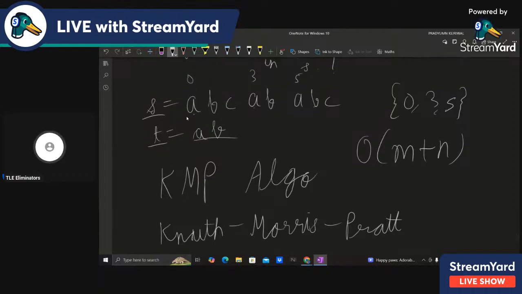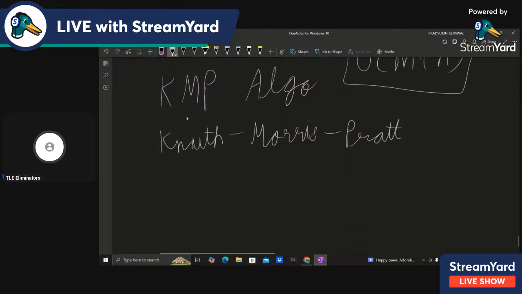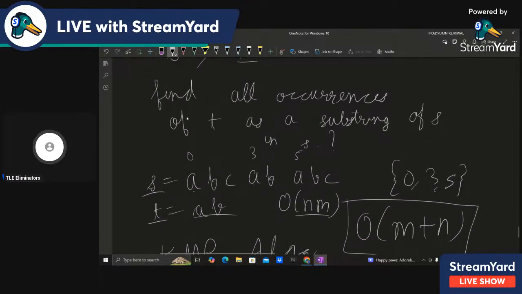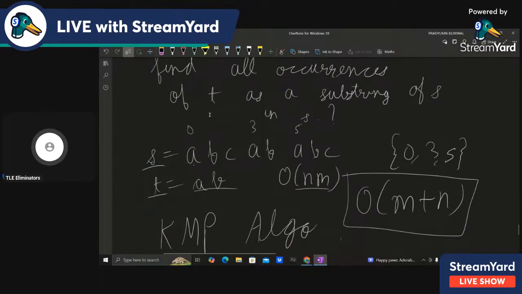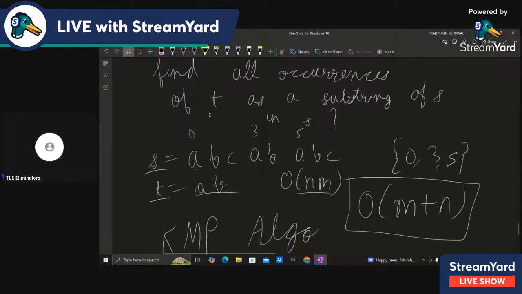Of course, the O of m into n solution is obvious, right? You can just iterate over all the positions and check whether that position is a starting index or not. That will take O of n into m time. But it can be done in O of m plus n using the KMP algorithm. If you guys don't know that algorithm, then I highly recommend you study it from some online resources or even TLE's content. This algorithm can be used to find all the occurrences of a string t as a substring of string s. In GFG also it is available, so you can check it out there.